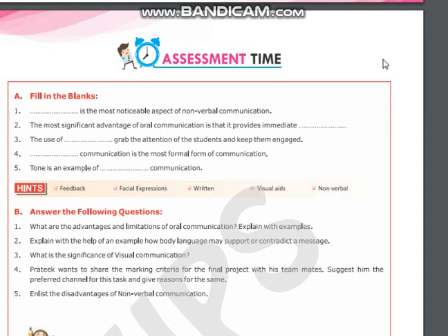Here are some assessment time questions in the form of fill in the blanks and question answers. Go through the chapter and you'll be able to do it.